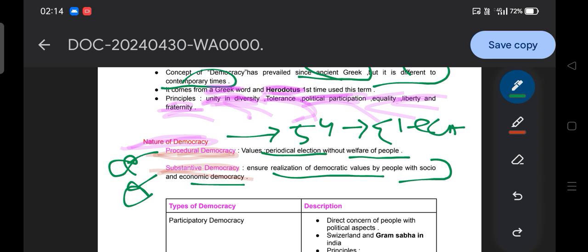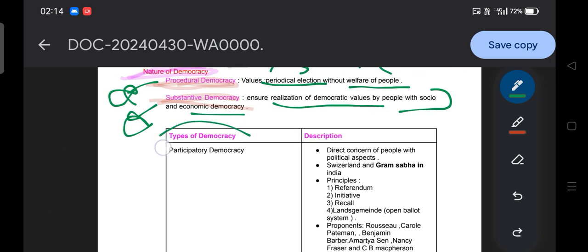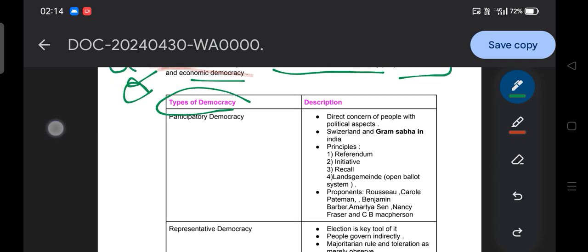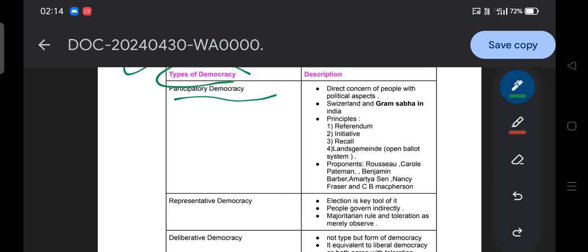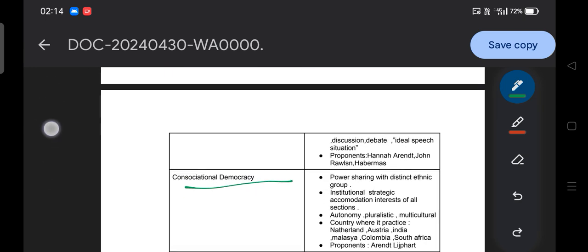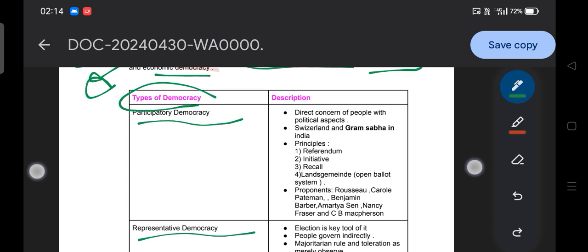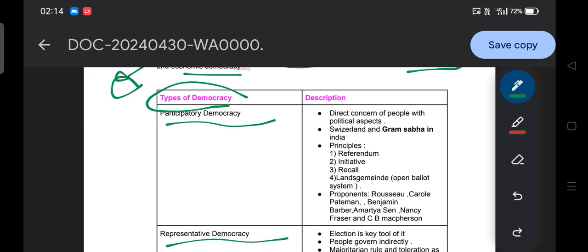Okay, fine. So moving to the next, the types of democracy. Here we will discuss the participatory democracy, representative democracy, deliberative democracy, constitutional democracy. Why do we discuss the types of democracy? Because we have already seen the question with respect to the types of democracy.